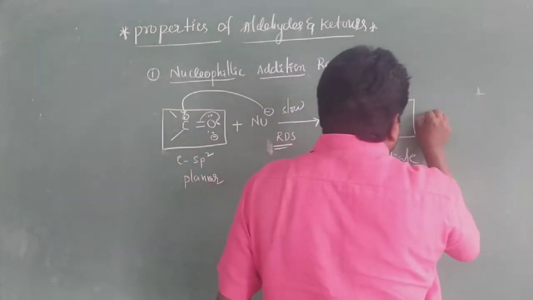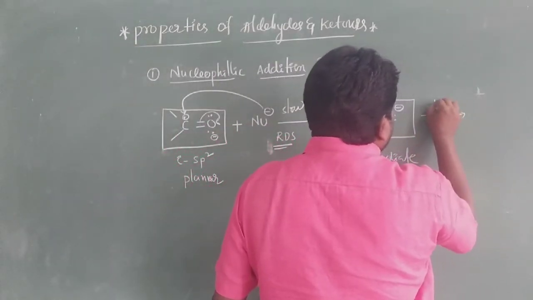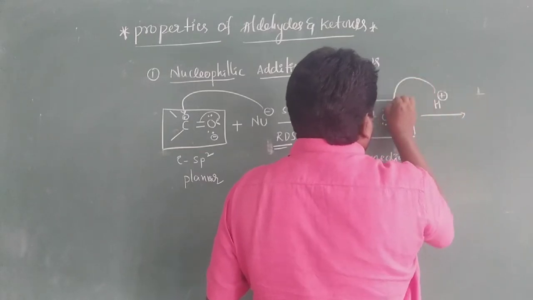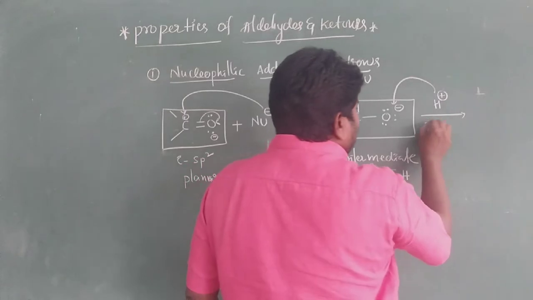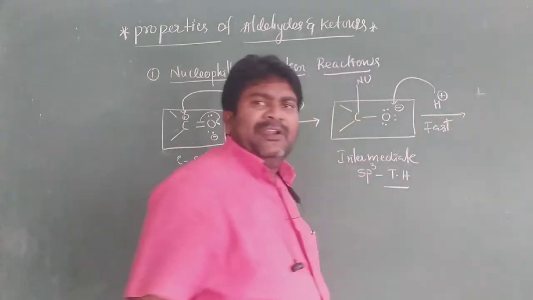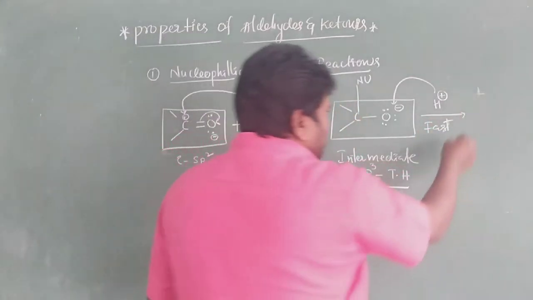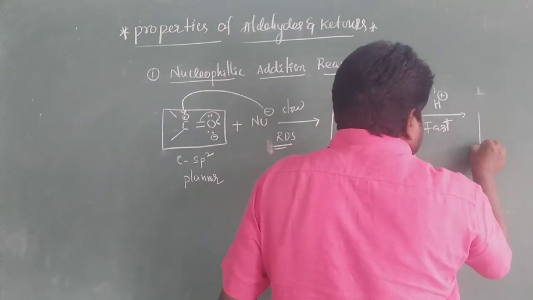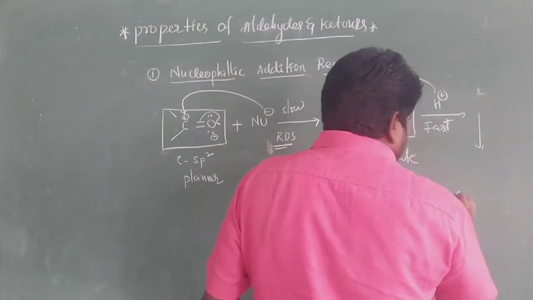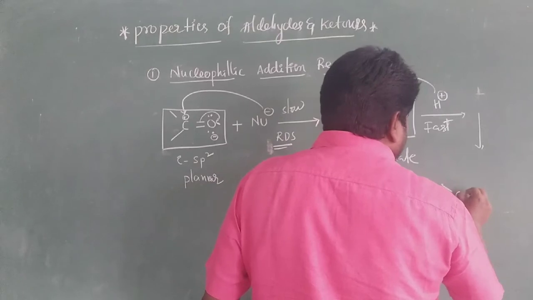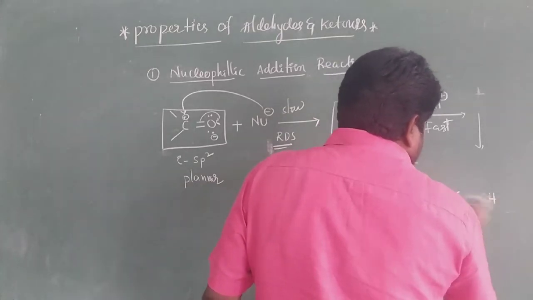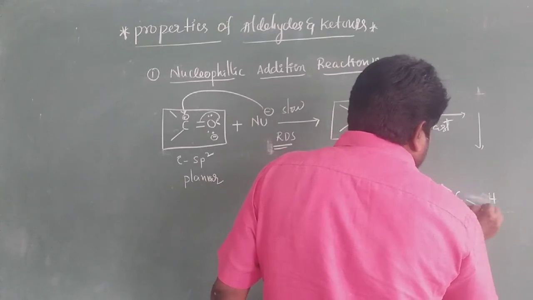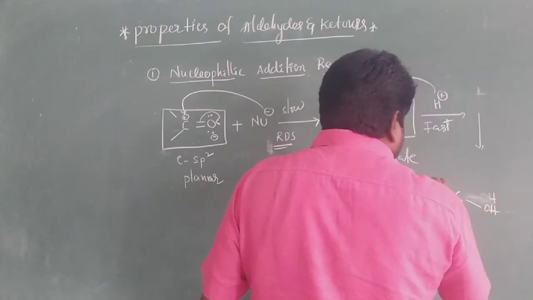Then the proton attacks here, but it is the fast reaction. It is very important, my dear students. What is the product here? C, and OH. Next, the nucleophile is attacking here only, like that.